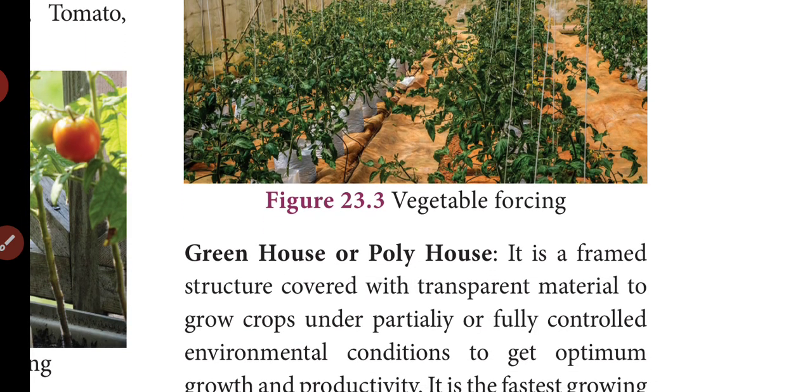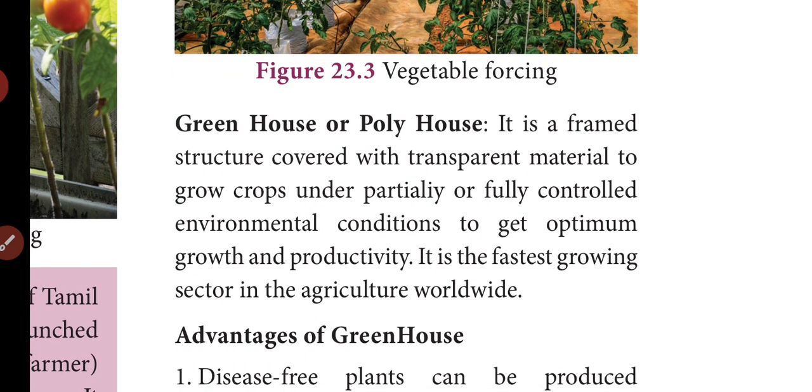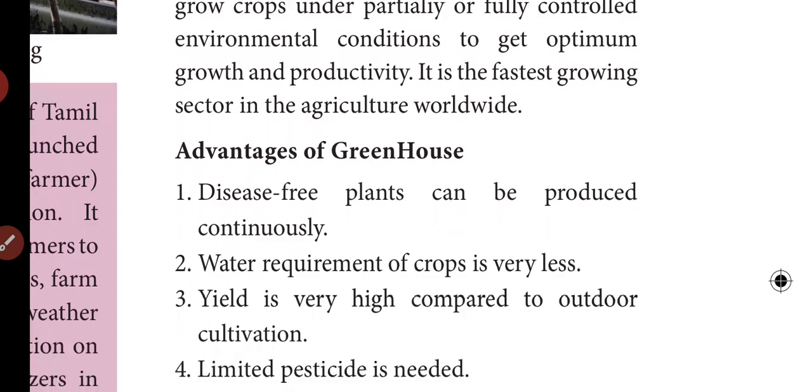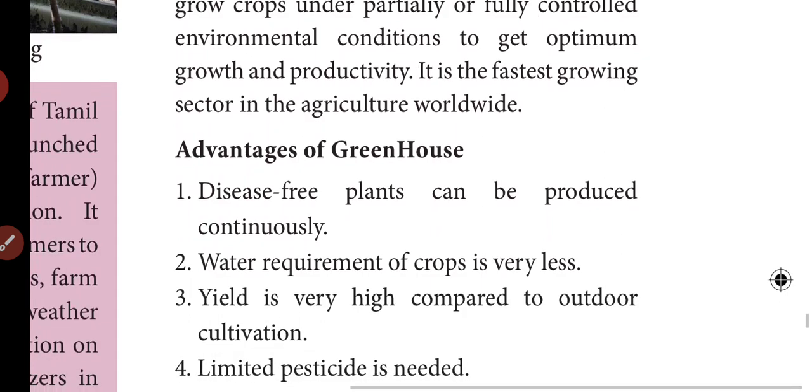Greenhouse or polyhouse. It is a framed structure covered with transparent material, like a polythene cover, to grow crops under partially or fully controlled environmental conditions to get optimum growth and productivity. It is the fastest growing sector in agriculture worldwide. Worldwide, this greenhouse or polyhouse is familiar in vegetable forcing. So what are the advantages of this greenhouse?